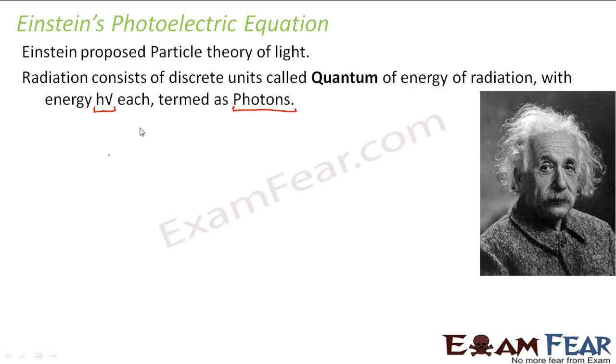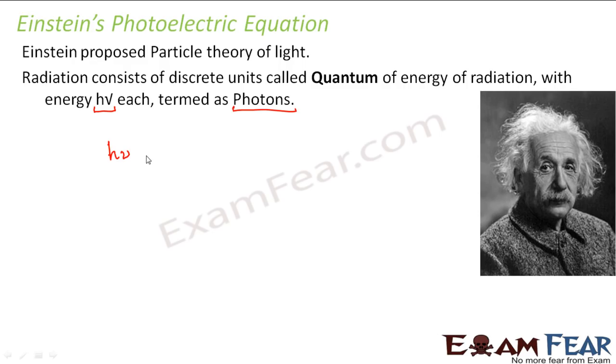So that photon will interact with the electron. So the electron will actually absorb the photon and it will gain some energy. So if the amount of energy which the electron gains is greater than the work function of the metal, then the electron will escape out. Right? So he said that h nu is the energy which the photon has. This h nu energy is absorbed by the electron, right?